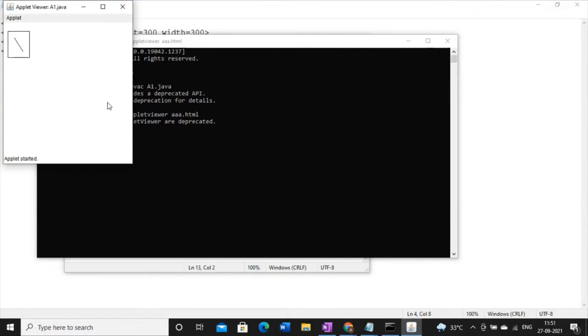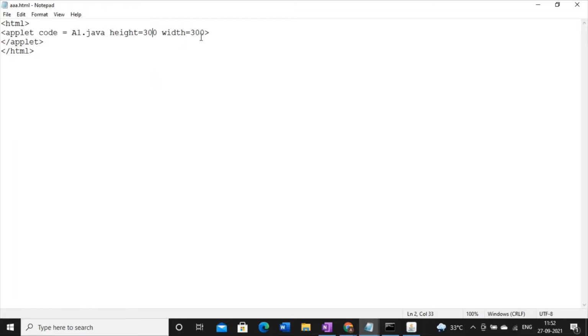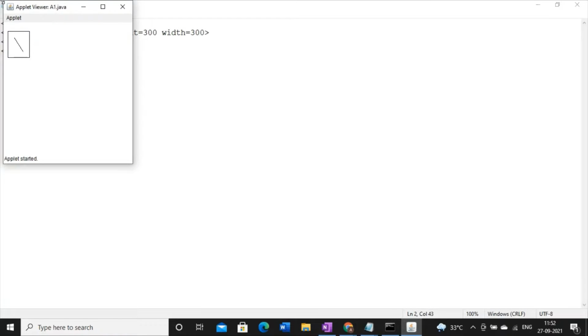Whatever you are getting is the original size, right? Here, what is this 300 height and 300 width? See here, this is the size. Width is 300 and height is also 300. You can change this one, right? So this is your rectangle, and this is the line that you are going to display using the applet code. And see, this is a special window where you will find the symbol of Java also.